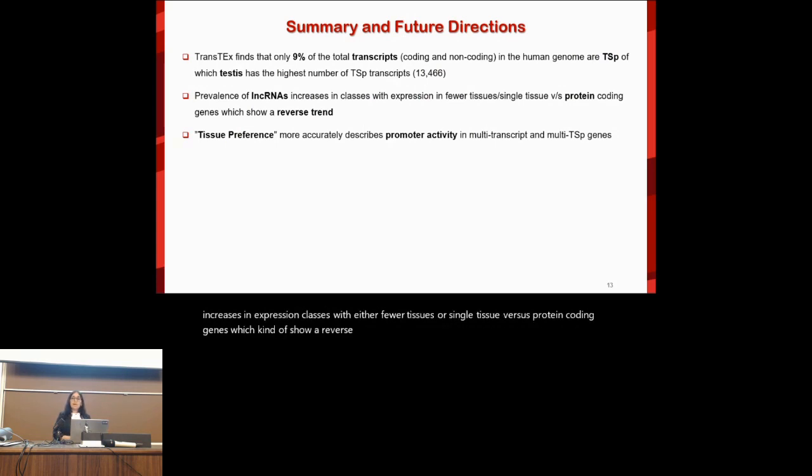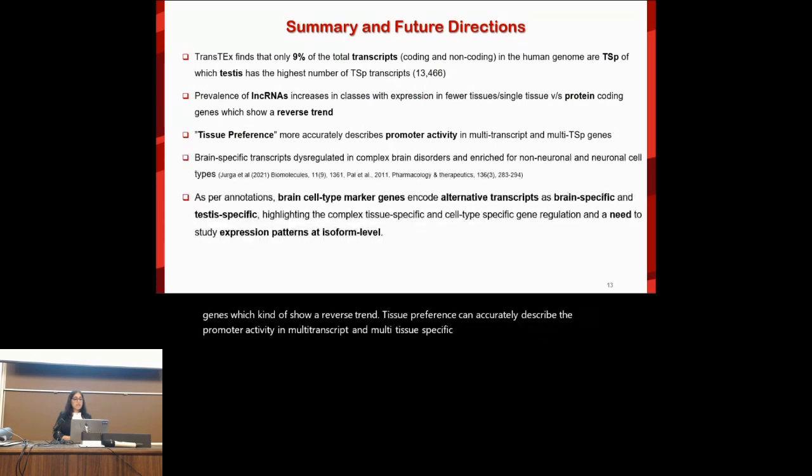Tissue preference can accurately describe the promoter activity in multi-transcript and multi-tissue specific genes. And the brain-specific transcripts are dysregulated in complex brain disorders like epilepsy in the pathway chart, and enriched for non-neuronal and neuronal cell types. As per annotations, these brain cell type marker genes encode alternative transcripts, which could be brain-specific or testis-specific. We want to extend this to other top tissues like liver and pituitary, for example.